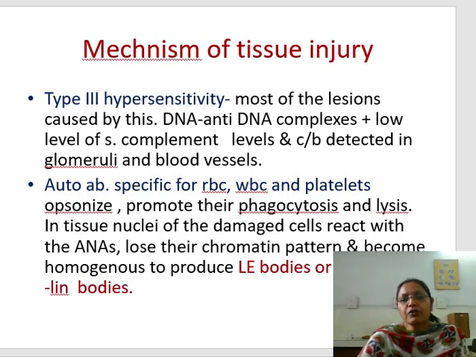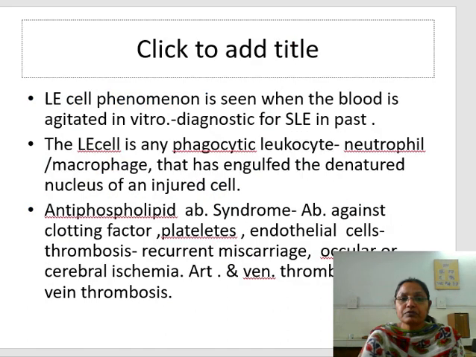In tissue, nuclei of the damaged cells react with the anti-nuclear antibodies. They lose their chromatin pattern and become homogeneous to produce the LE bodies or hematoxylin bodies.